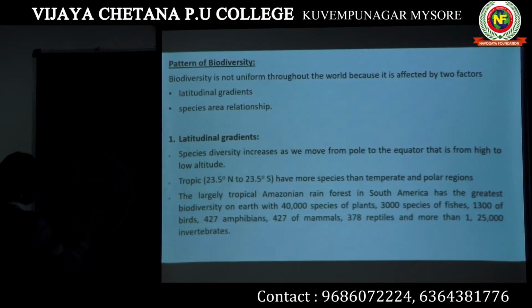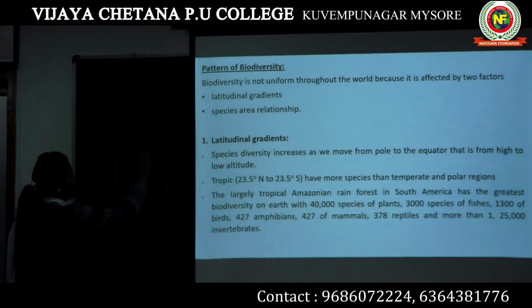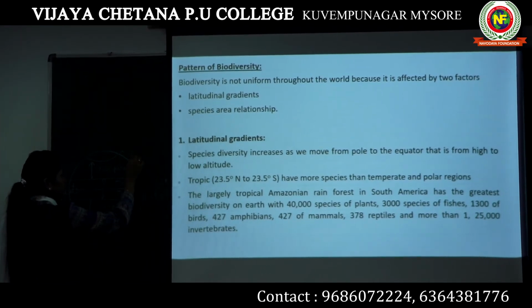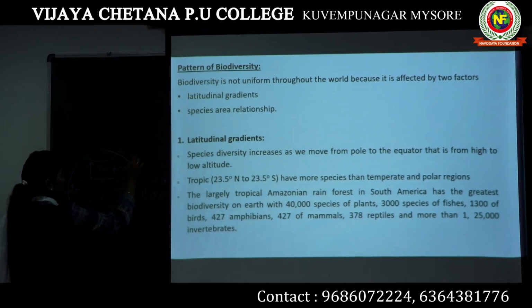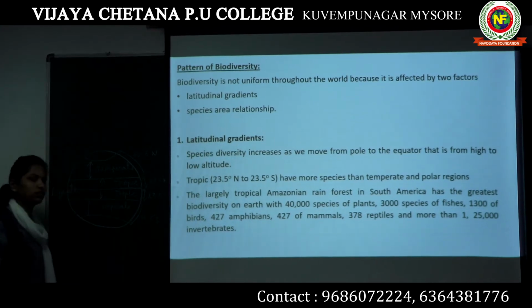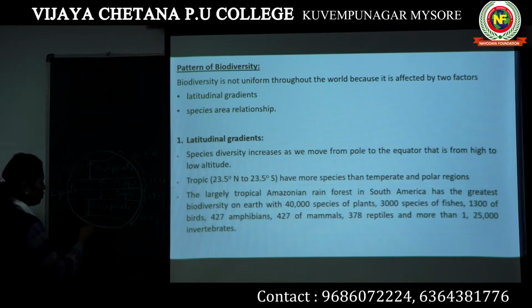This part is known as the temperate region, which occupies, from the equator, almost 66.5 degrees towards north and 66.5 degrees towards south. So this region is the temperate region, the region very close to the equator is the tropic region, and this part of the globe is known as the polar region.